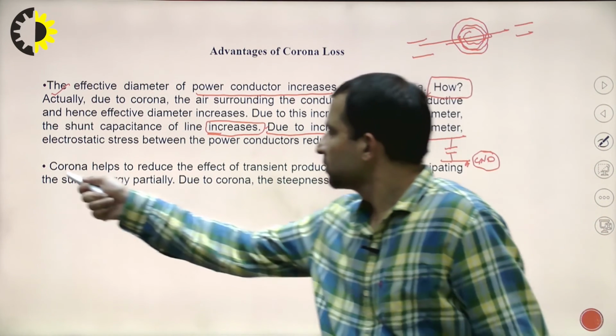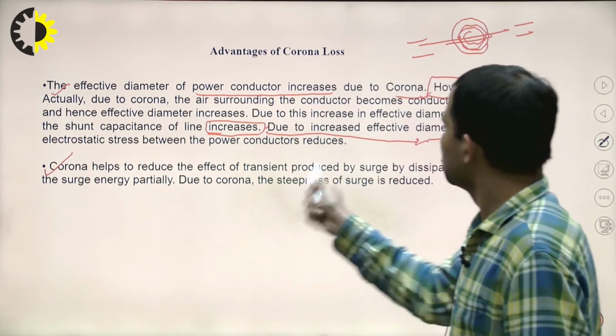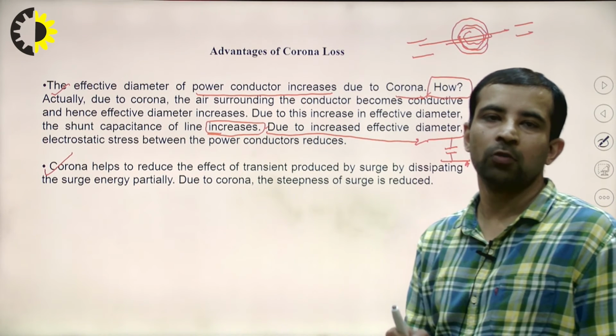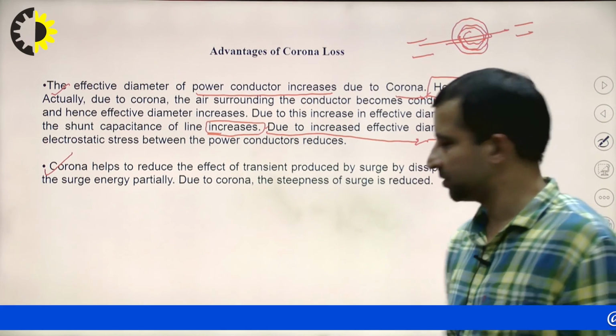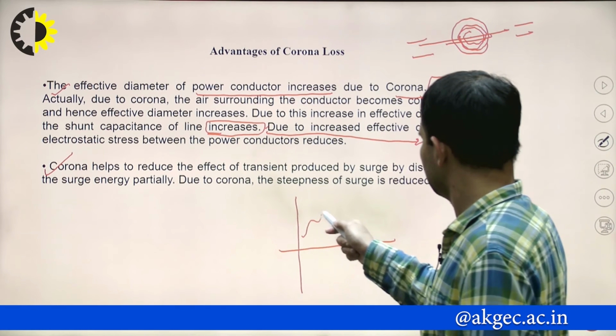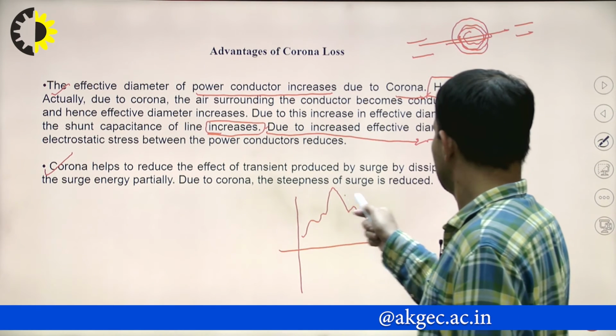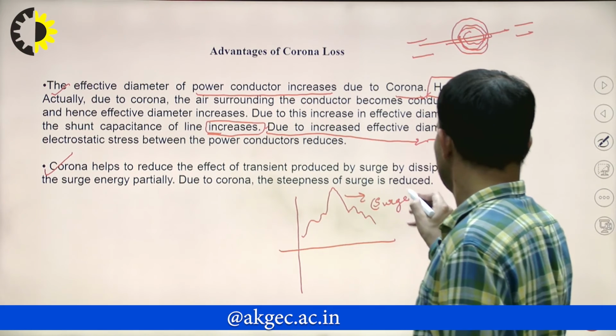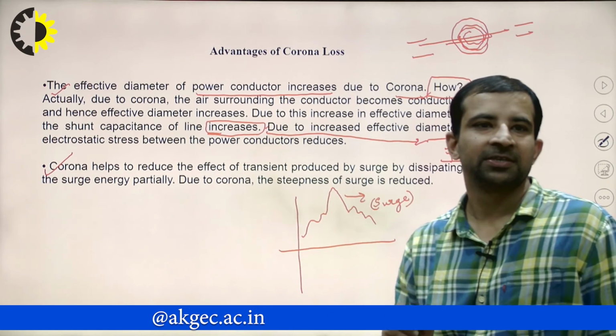Now, corona helps to reduce the effect of transients produced by the oversurge. This is the most important point: how corona reduces the transient. Suppose this is the surge that is occurring in the transmission line.